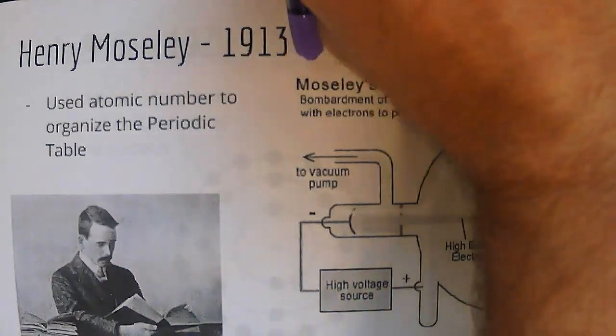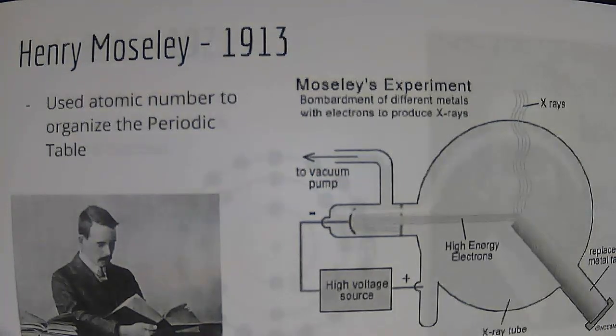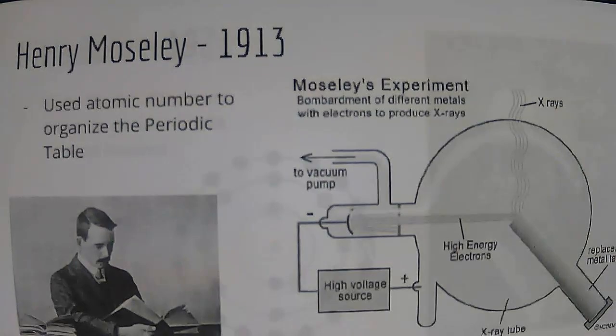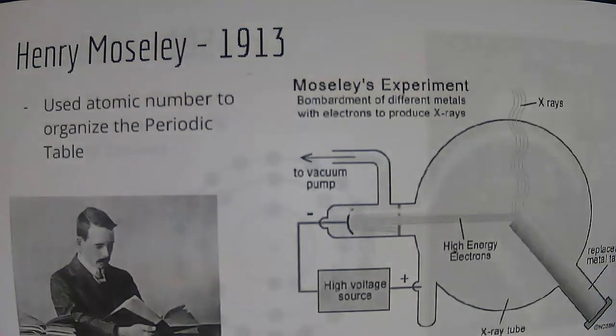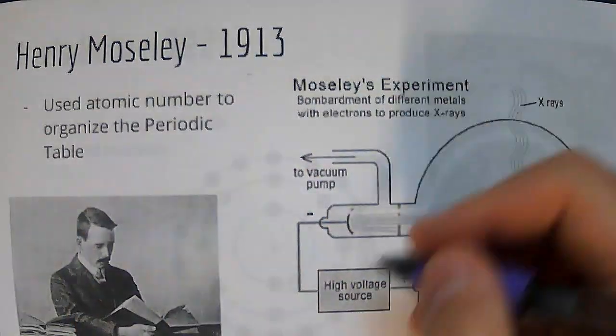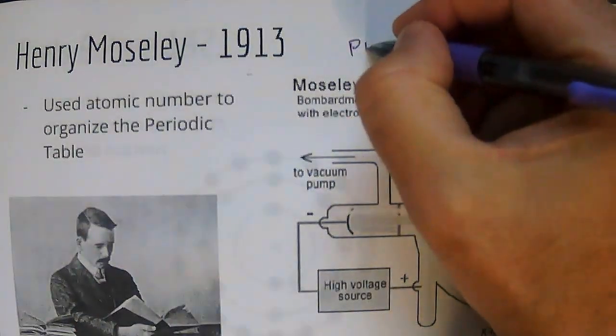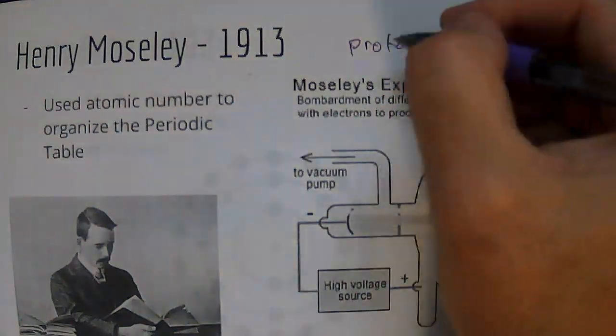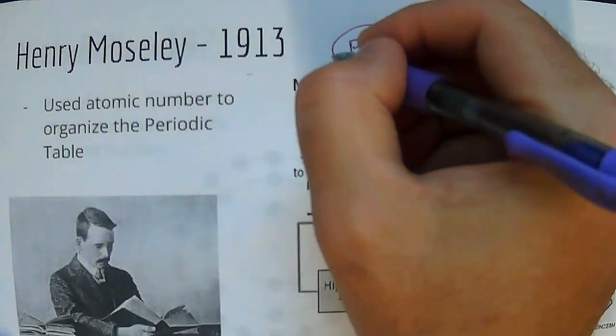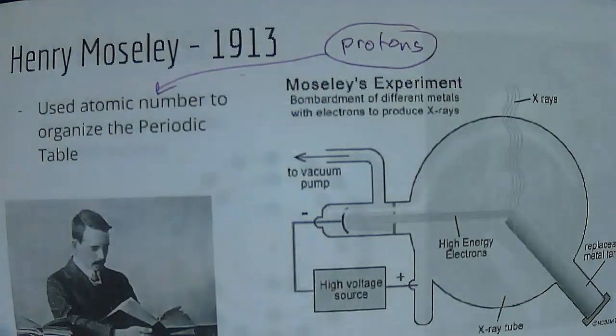In the same year, Moseley did a lot of work with the nucleus. Henry Moseley was doing work with the nucleus, and when he was doing that work, he realized that there were protons, particles, and so the protons then became the atomic number.